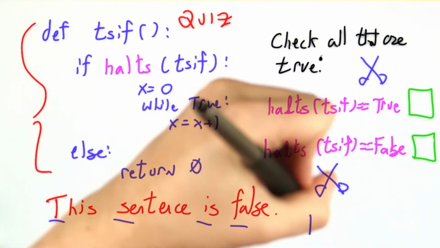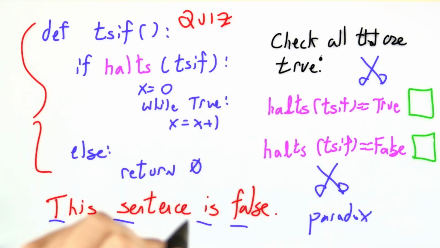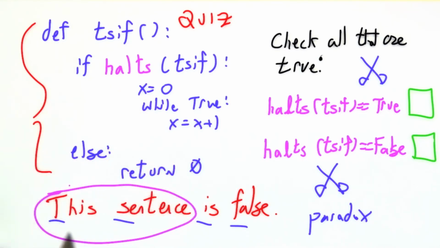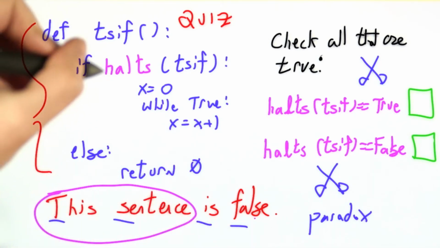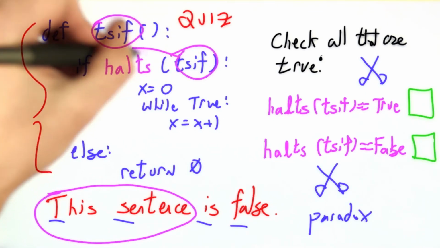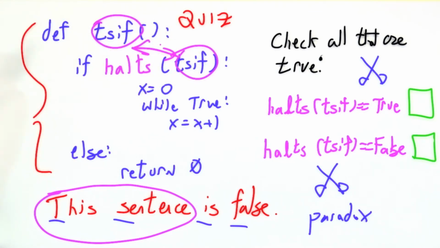It's a paradox. And the essence of a paradox like this is self-reference. This sentence talks about itself. This sentence asserts its own falsehood. Similarly, the source code for TSIF talks about whether or not TSIF halts. This is the computer programming equivalent of a natural language paradox like this sentence is false.